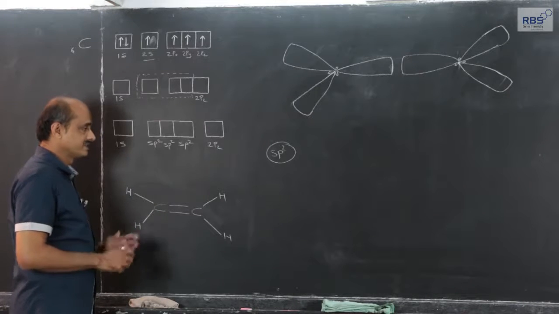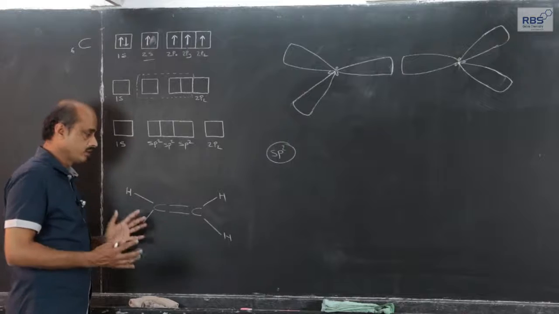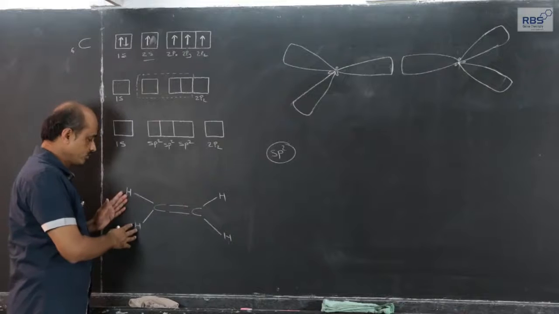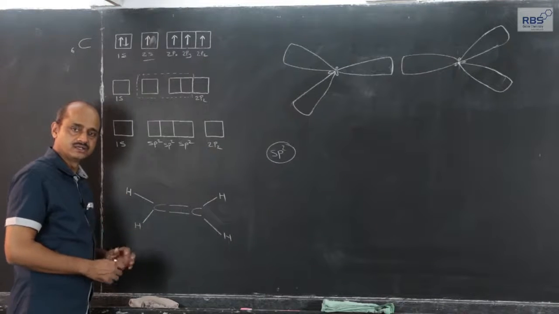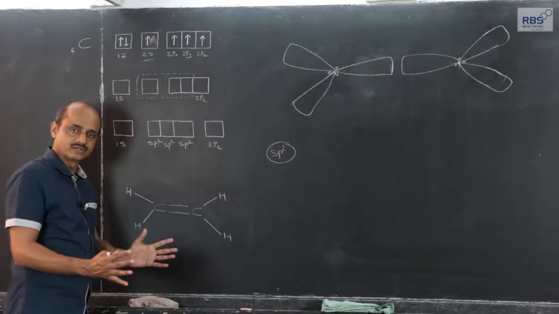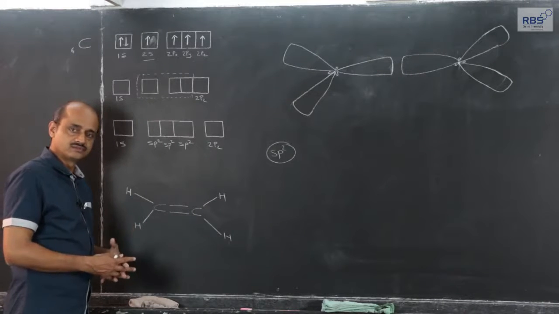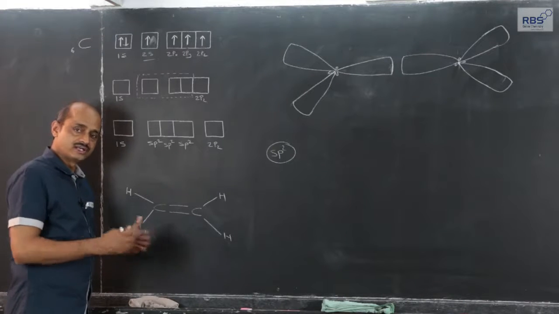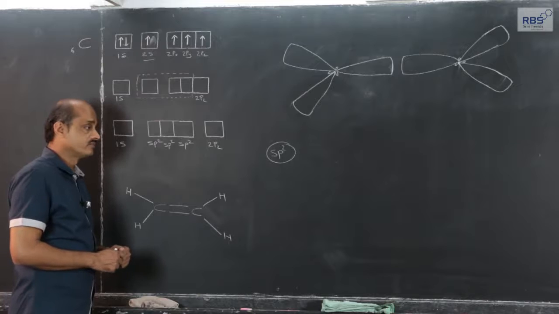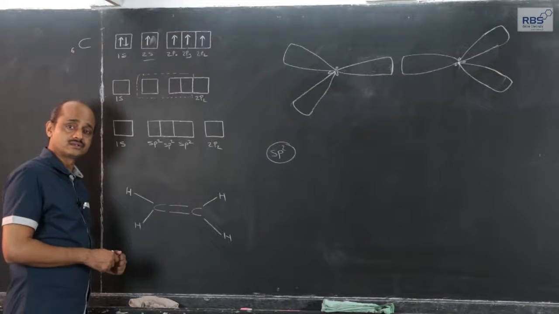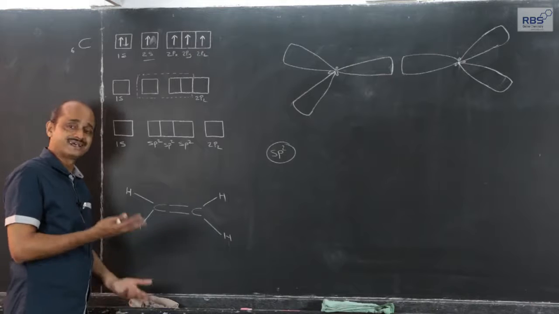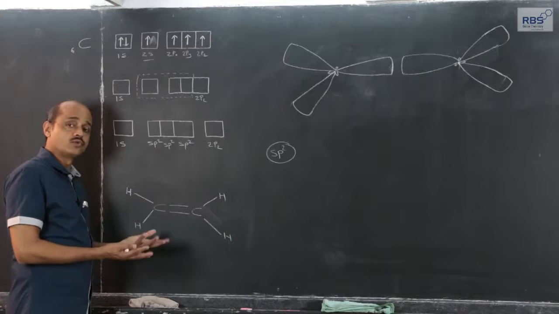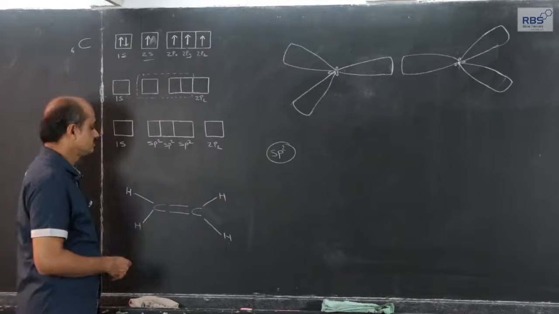For the sake of simplicity, let us say that atoms approach in such a way that the 2 hydrogen atoms approach carbon. This is applicable to both carbon atoms. Here, the 2 hydrogen atoms approach the carbon atom in such a way that the x and y axis get affected, means the atomic orbitals, their energy levels, their orientations along the x and y axis get affected. The interaction takes place in such a manner that the atomic orbitals, the sub energy level, the shape along the z axis do not get affected. It will remain as it was earlier, before the molecular formation.